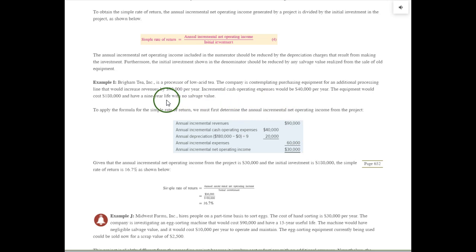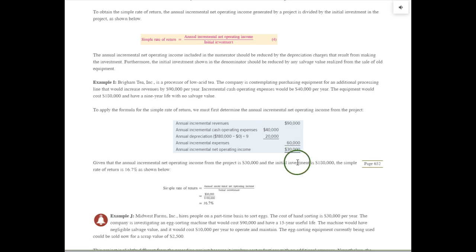Here we have a machine that if we buy it, it would increase revenues by $90,000 per year. The operating expenses would increase by 40. This would be the cash expenses. And we have to compute depreciation. Cost 180, 9-year useful life, no salvage value. So here's what the incremental net operating income would look like. Revenues would go up by 90. The cash expenses would go up by 40. The depreciation expense would go up by 20. So $60,000 in expenses, 90 in revenue. So the annual incremental net operating income, if we buy this machine, will be $30,000.